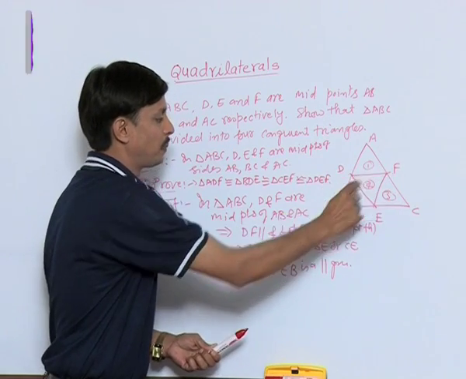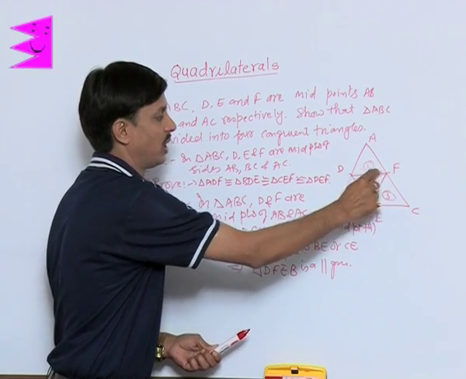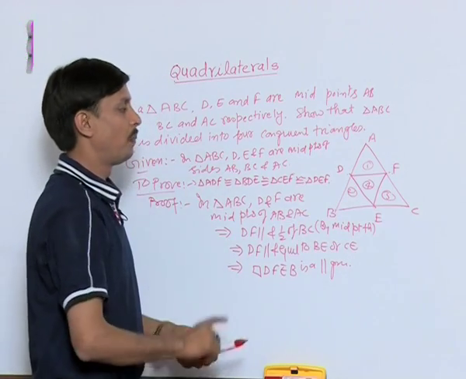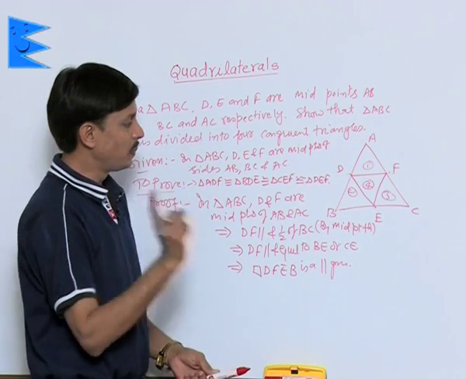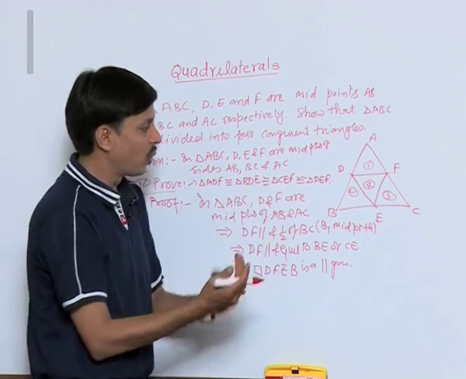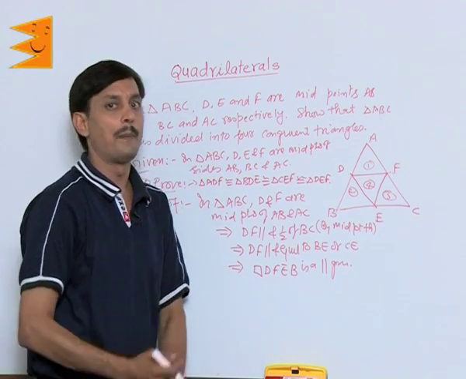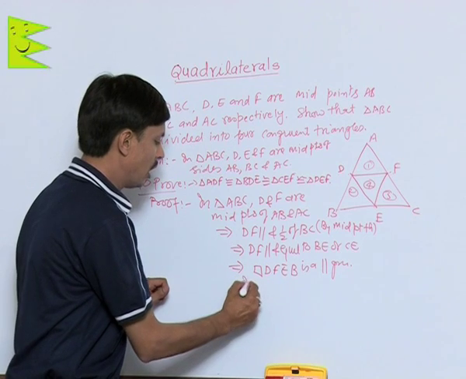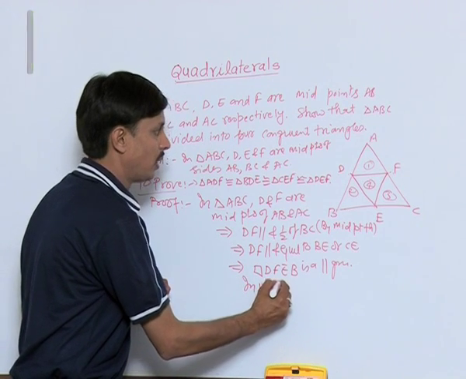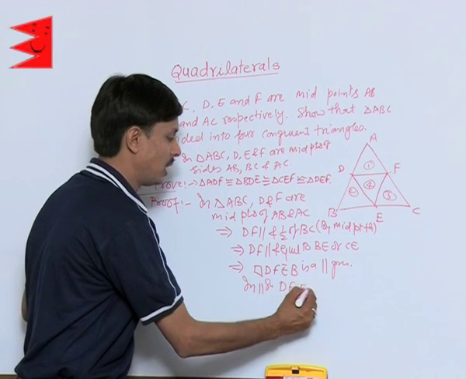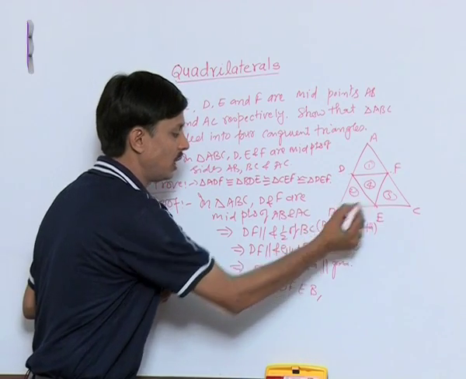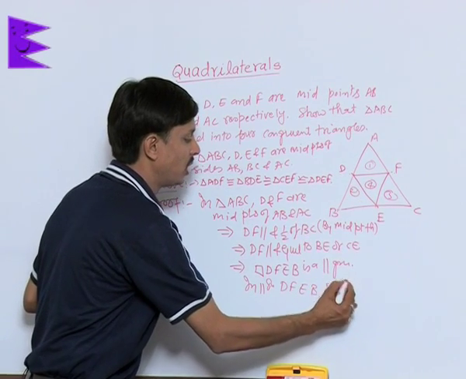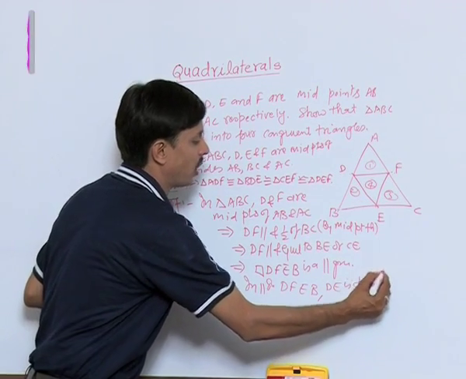So if DF is parallel and equal to EC, DFCE is a parallelogram. A property discussed earlier is that a diagonal of a parallelogram separates it into two congruent triangles. In parallelogram DFEB, DE is the diagonal.